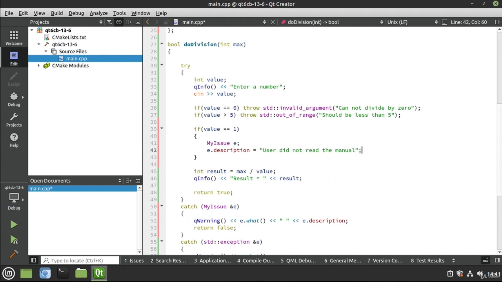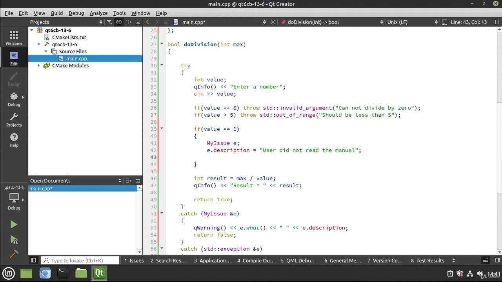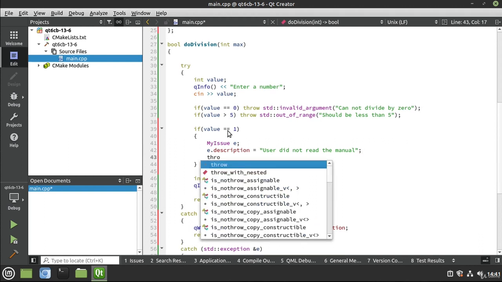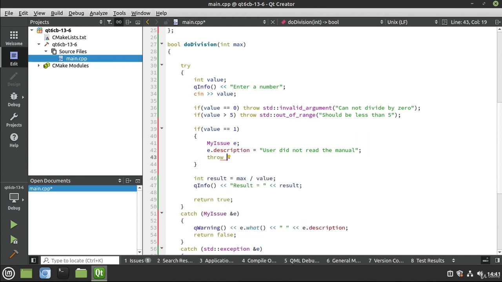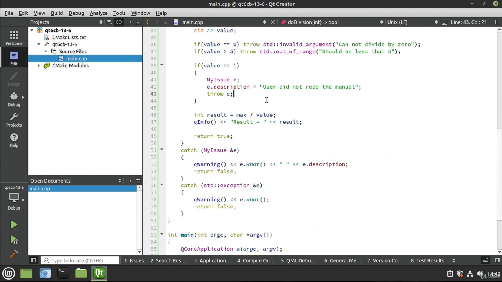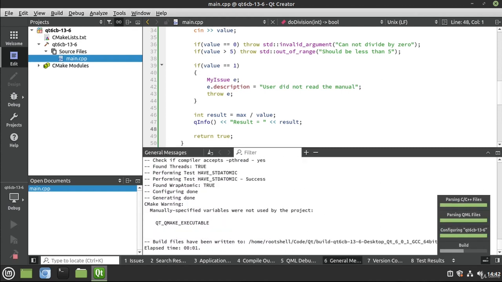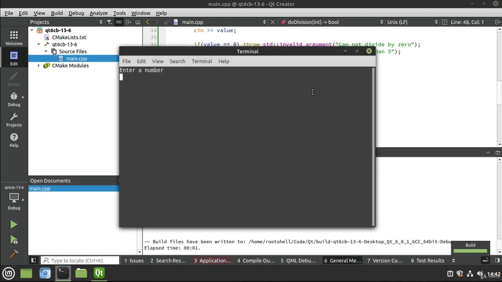Just for the sake of argument, say we had some manual out there that said, do not enter 1. That way, when the customer does what we told them not to in the manual, and it issues this weird error message, we can just go, oh yeah, that's what it means right here. So let's go ahead and demonstrate this. And you'd actually be surprised in software land how much you see things like that, like user's an idiot, or user didn't read the manual. So I'm gonna say 3, 2, and boom, my issue, user did not read the manual.